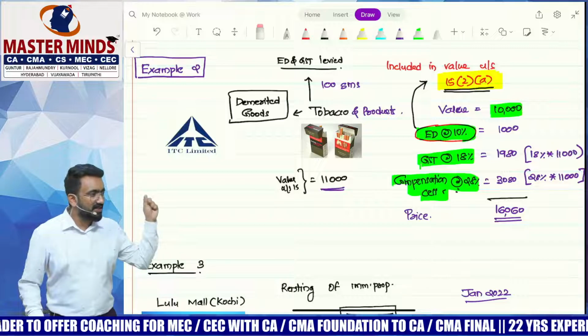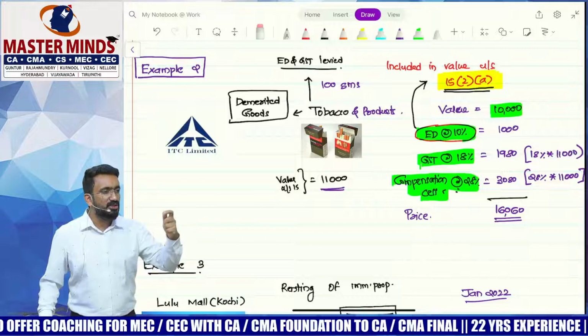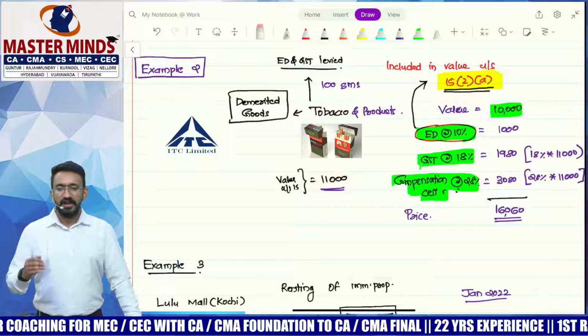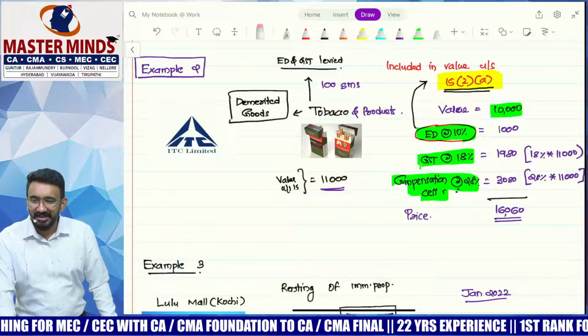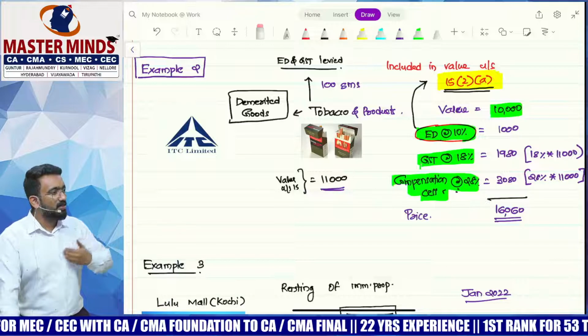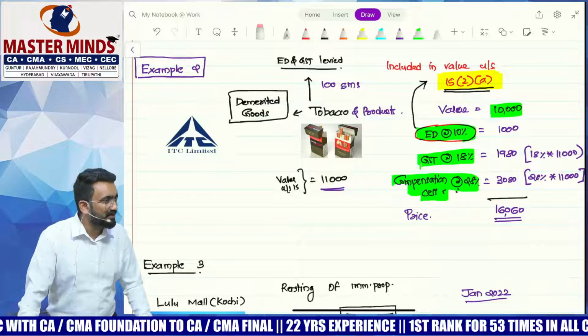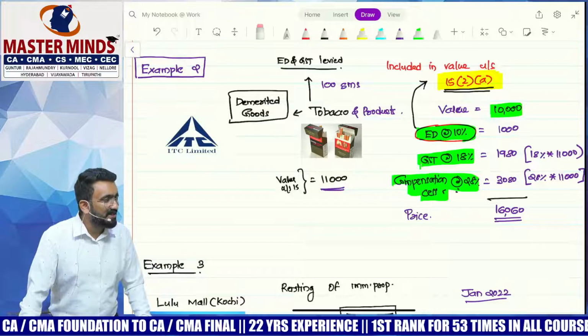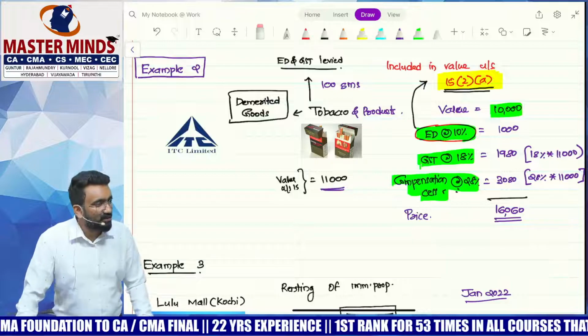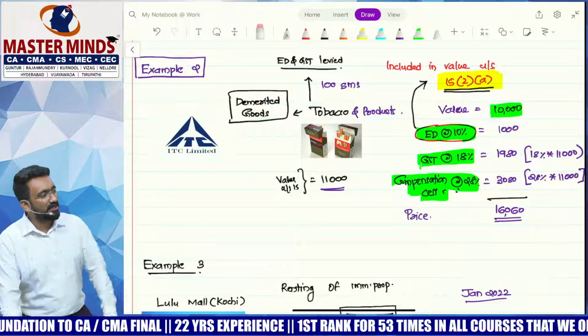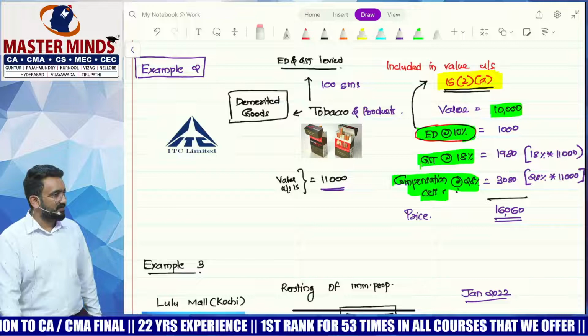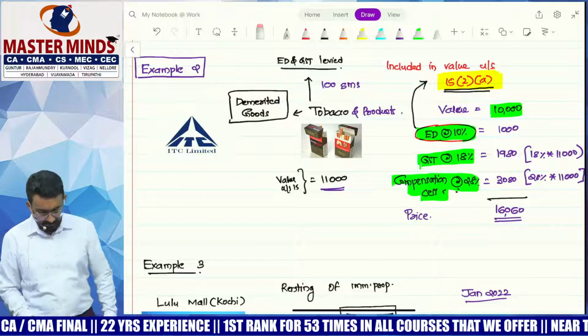So what would ITC try to do here? ITC would say that my value is only 10,000, because this 1,000 is not my value of supply. It is excise duty that I'm collecting from you. I say no. Any taxes other than GST, if you collect, add it to the value, and that will also be subject to GST. Are you understanding this? Okay.